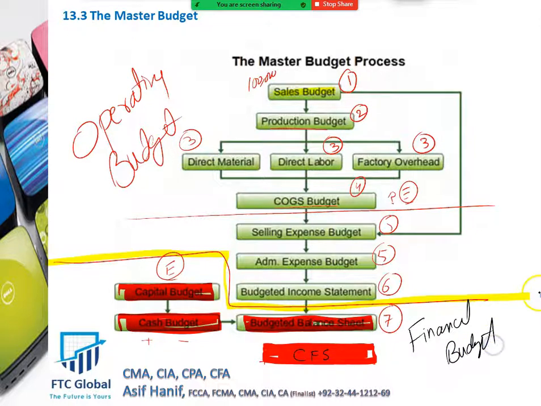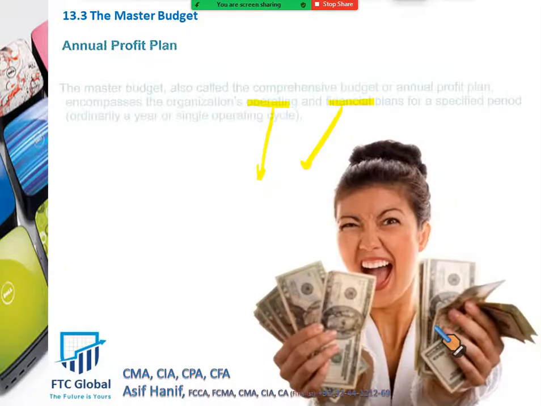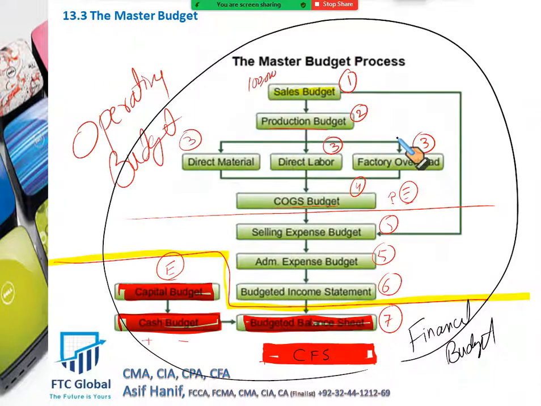So this collection of all the operating and financial budgets collectively is what you call the annual comprehensive budget or master budget. So coming back to what we were discussing, your master budget encompasses your operating and financial plans for the coming period. Combining these all, this is the overall thing.